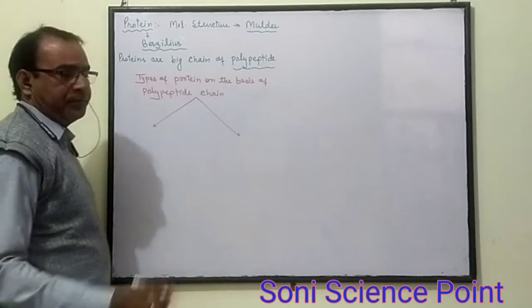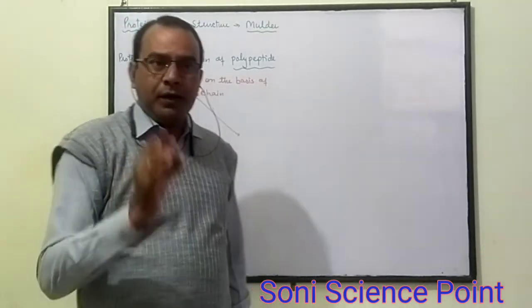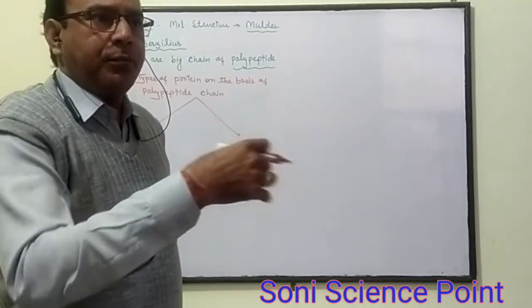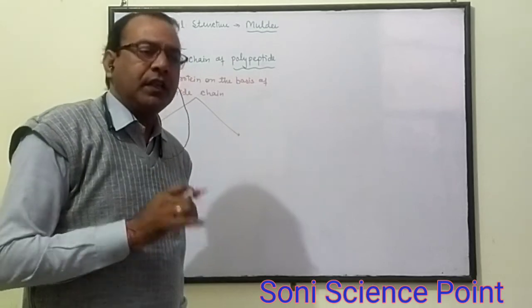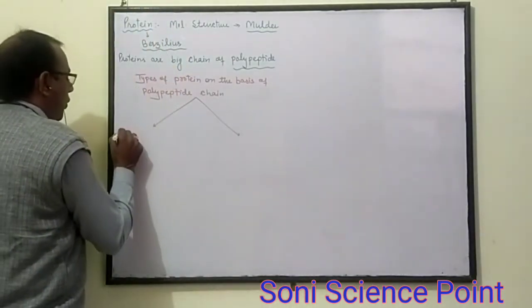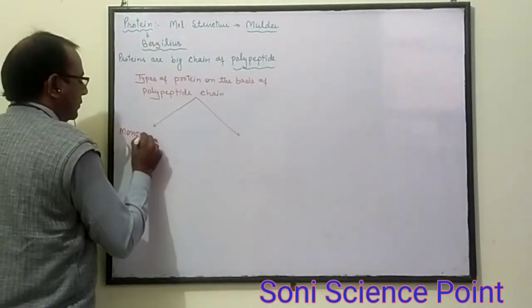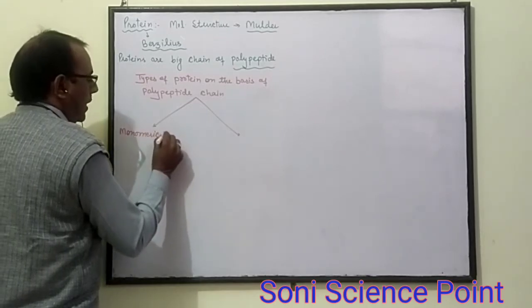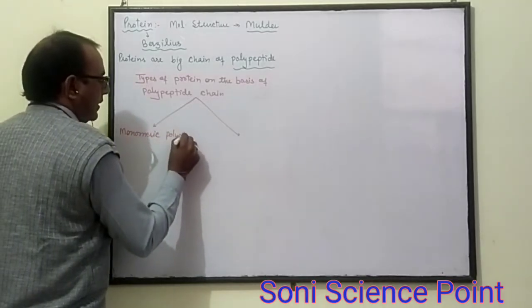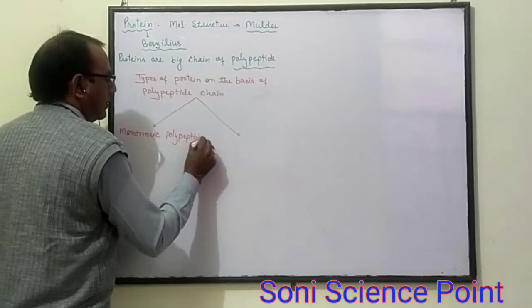If only one type of polypeptide chain is present, then that is called a monomeric polypeptide protein.